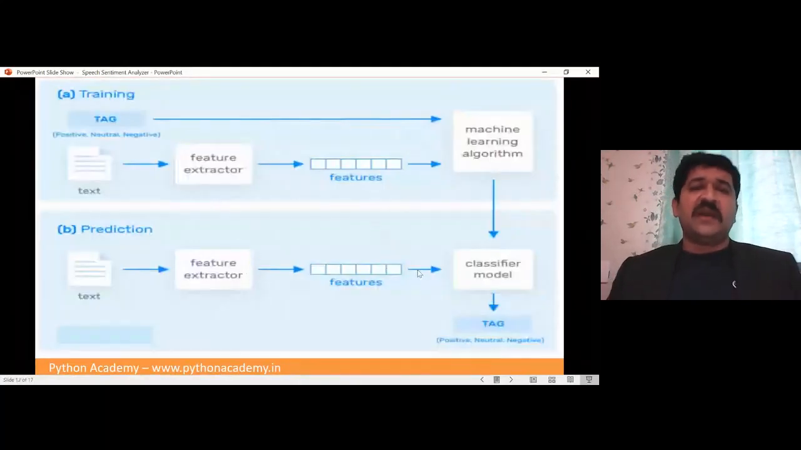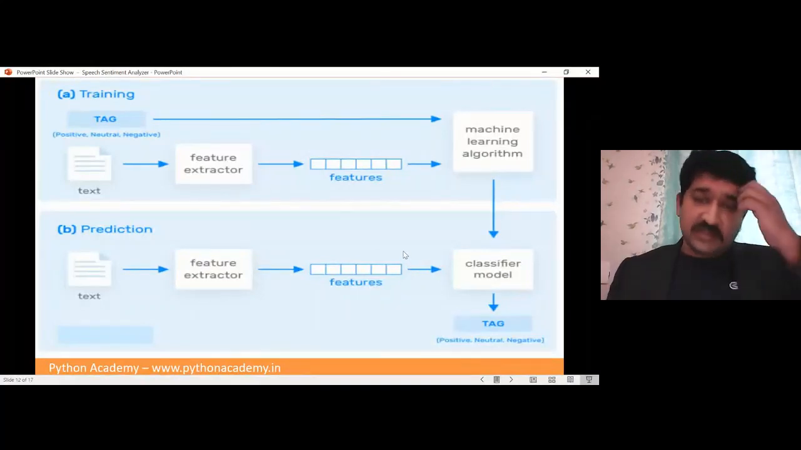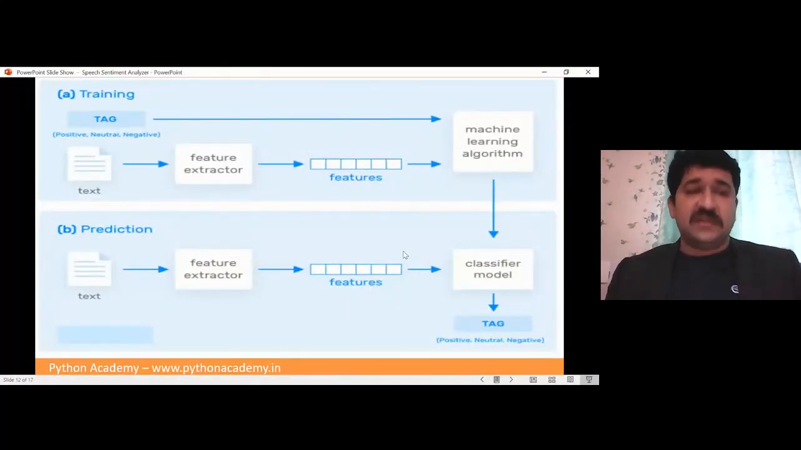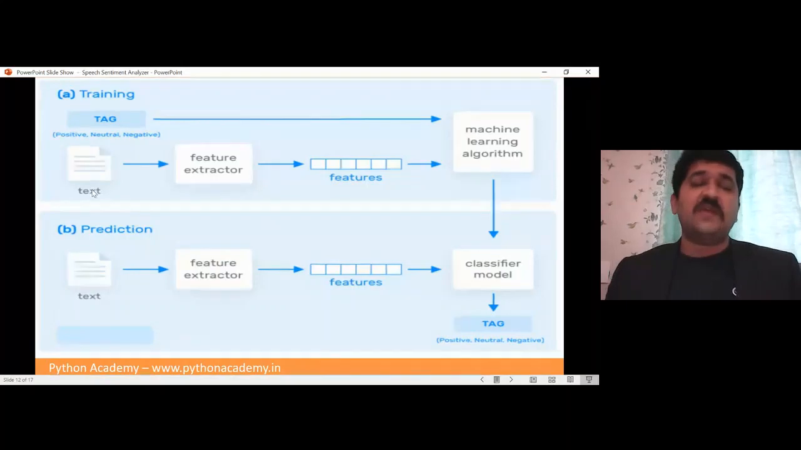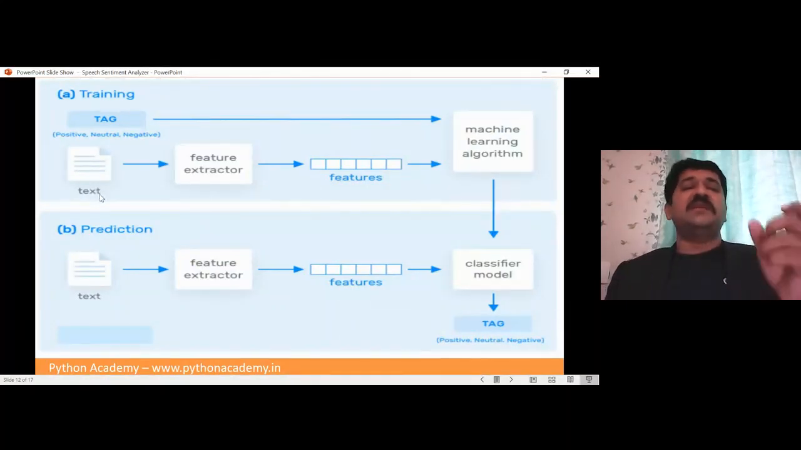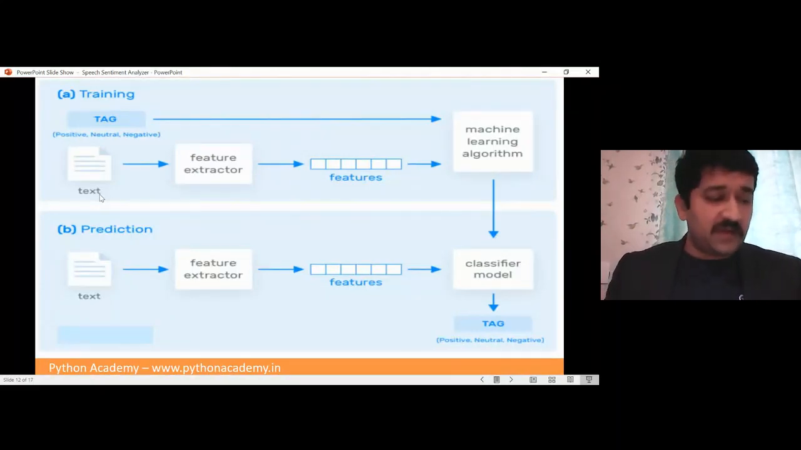Now this diagram is again a simple diagram which shows how sentiment analysis is done. In the first step, the training happens, where we have the tag and then we have the text. Tag means all the sentences which we have will have a tag attached to them one by one, whether that sentence is positive or negative, manually. It is already manually done.